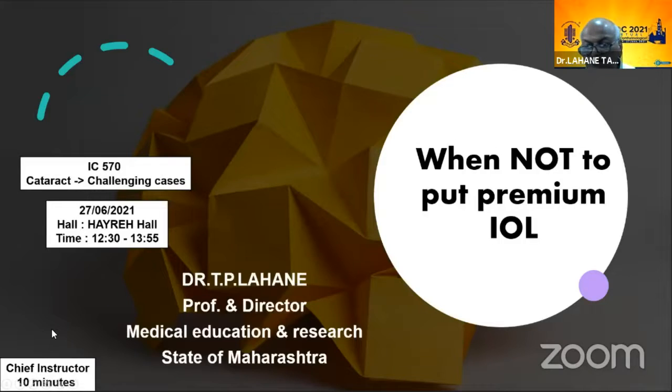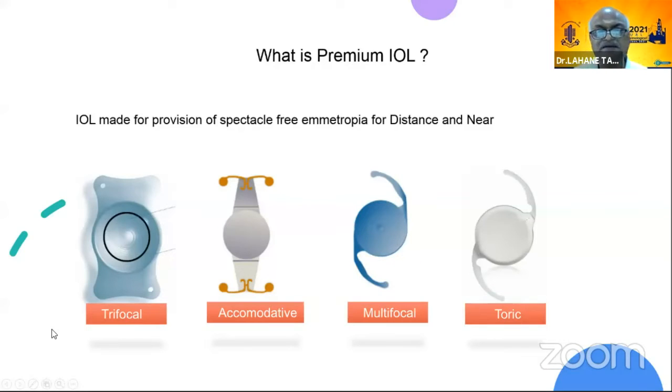Okay. So this is about the premium IOLs. What is a premium IOL? An IOL made for the provision of spectacle-free emmetropia for distant and near vision is classified as a premium IOL. In that come trifocal IOLs, accommodative IOLs, multifocal IOLs, and toric IOLs. So these are the premium IOLs.